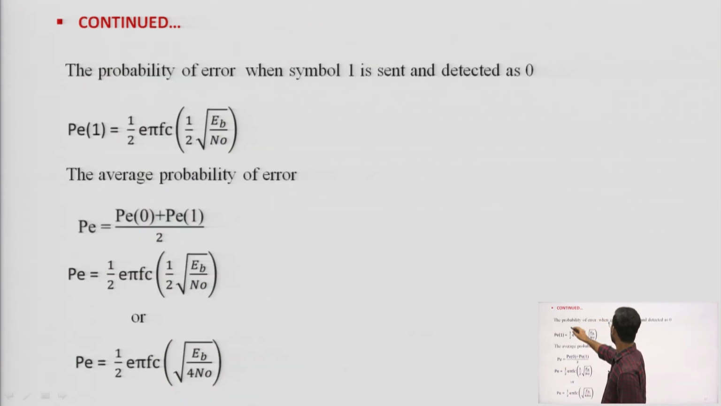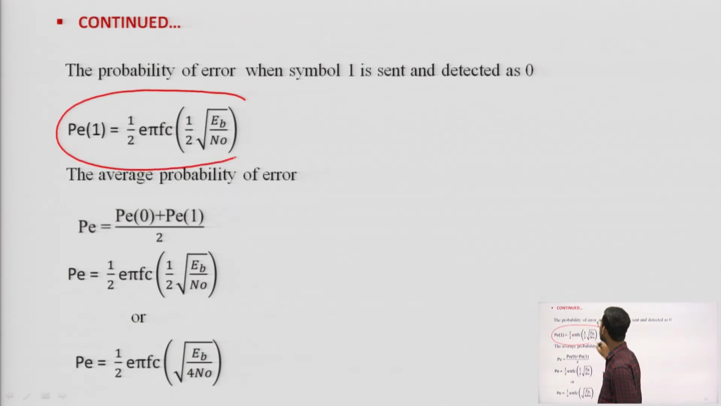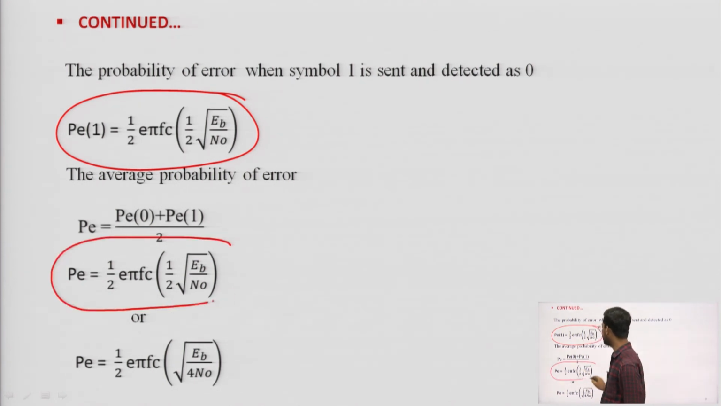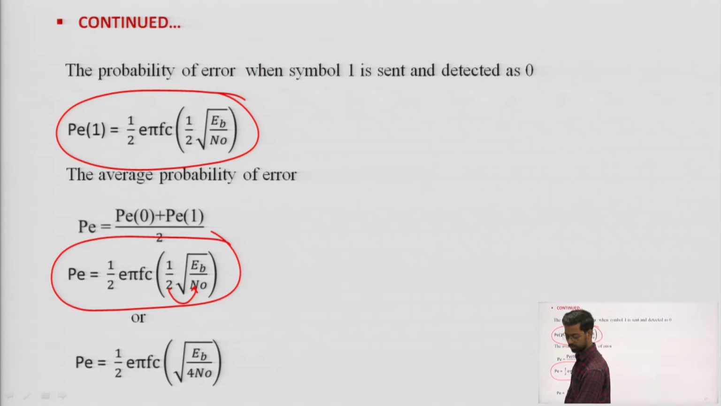Now, the probability of error when symbol 1 is sent and detected as 0, after calculation, is of the same type, and again I will get the same expression. Now I will get the average probability of error, that is P equal to (p0 plus p1) by 2. Again I get P equal to half erfc of half root Eb by n naught, or, if I take this inside, P equal to half erfc of root Eb by 4 n naught.